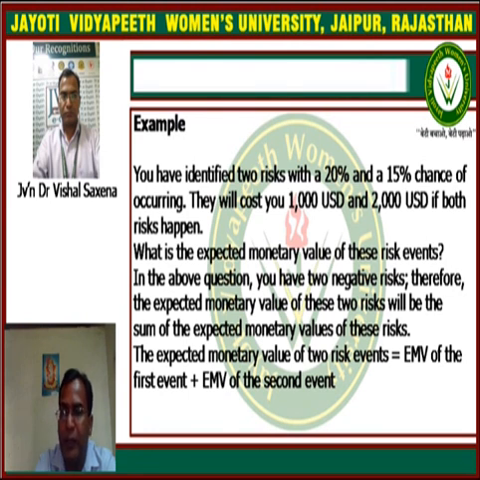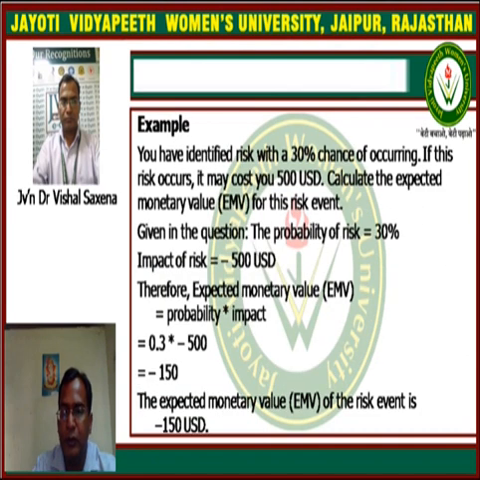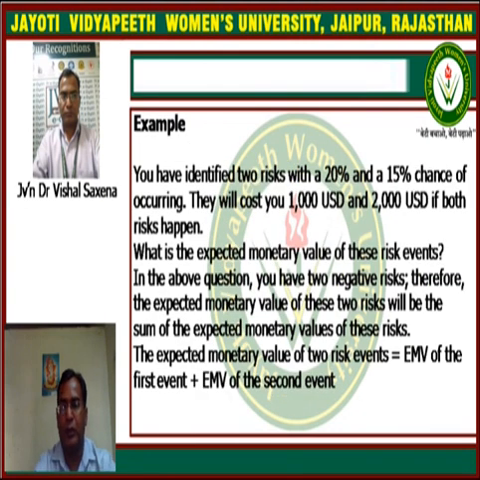And as we know, what is the formula of EMV? EMV is given by probability multiplied by impact. So in this question, the expected value of the two events is the EMV of the first event plus the EMV of the second event.